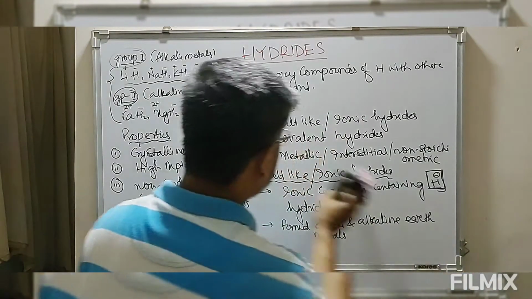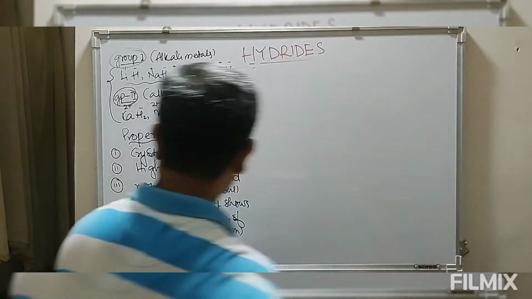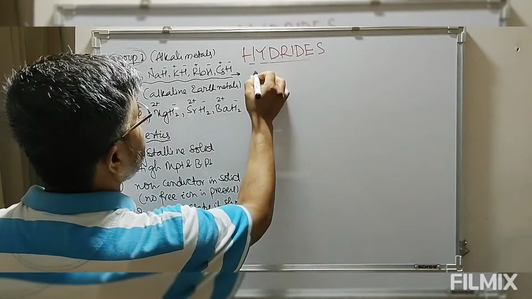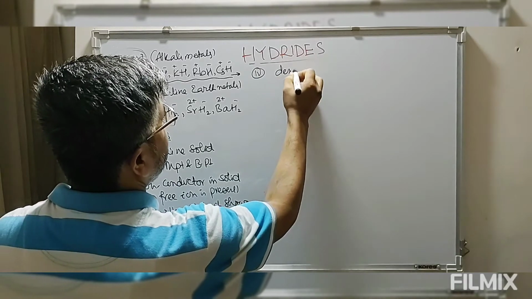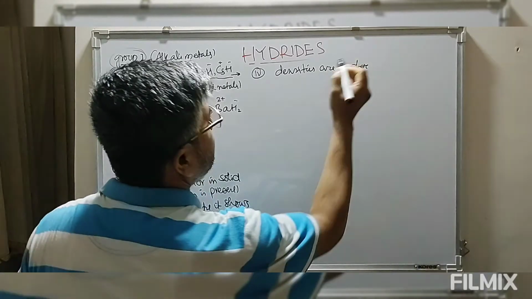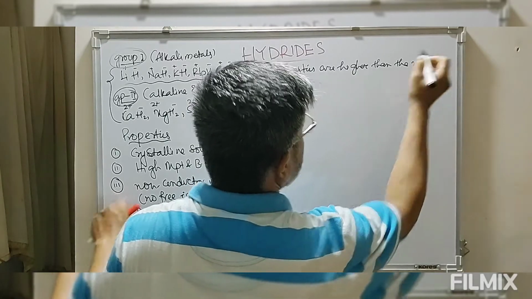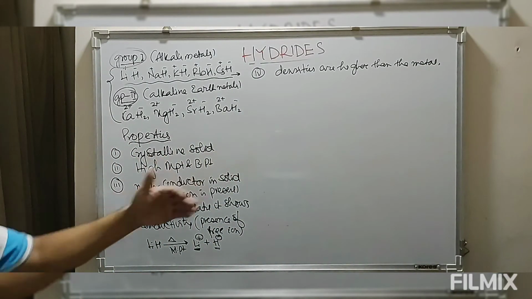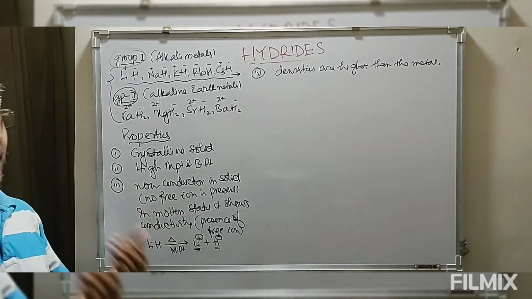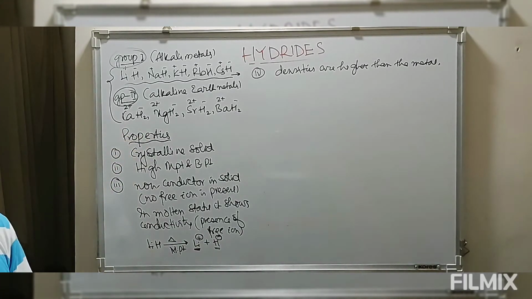Then another property of these ionic hydrides is that their densities are greater than the densities of the metal. So when we compare the density of the metal and the density of the ionic hydride, the densities of these hydrides are always greater than the density of the free metal. So these are what we call the physical properties of these ionic hydrides.